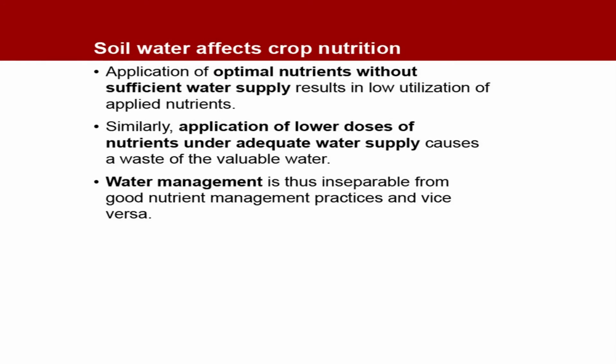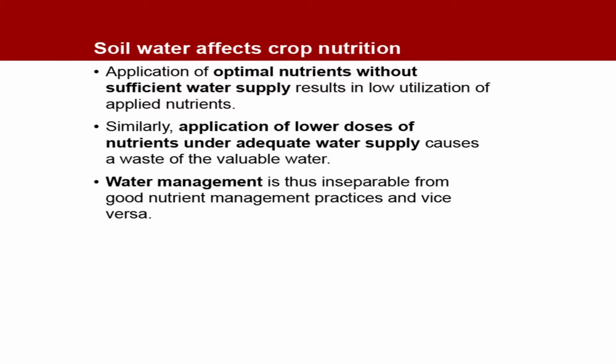Now, soil water affects crop nutrition. We will see how supply of water affects the nutrition of the crop, the supply of fertilizers, supply of nutrients. Application of optimum nutrients without sufficient water supply results in low utilization of applied nutrients. Similarly, application of lower doses of nutrients under adequate water supply causes a waste of valuable water.